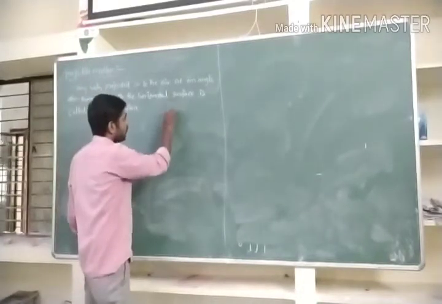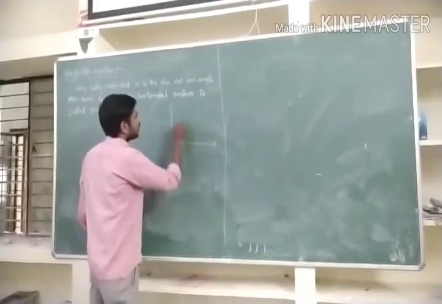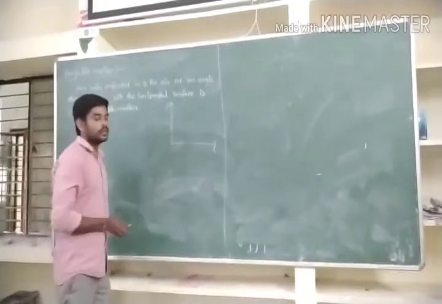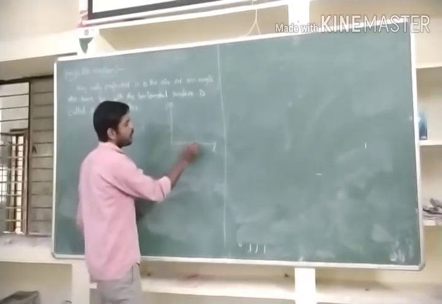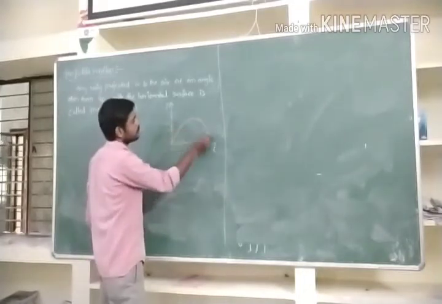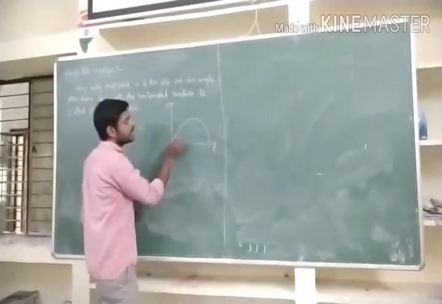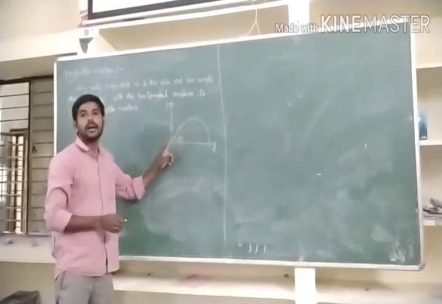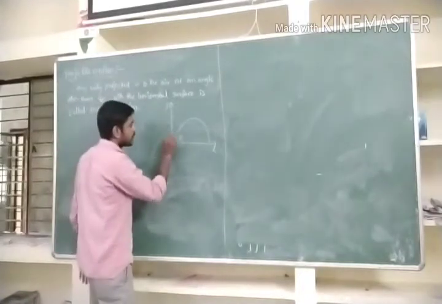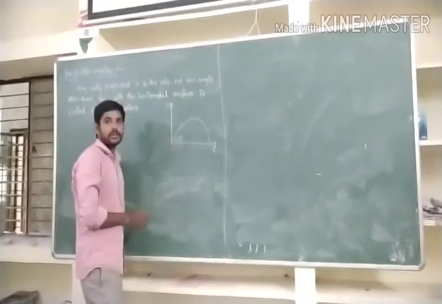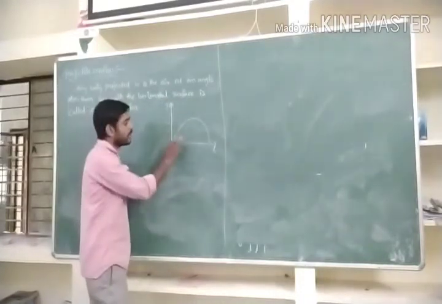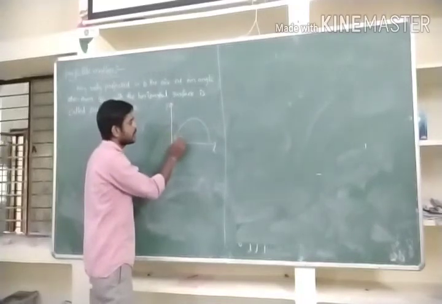Suppose I take the x-axis and y-axis. If any body is thrown from the horizontal surface and moves like this, making a certain angle theta, this must be other than 90 degrees. If it is 90 degrees, the particle is in vertical motion; that is what we call vertical motion. Other than 90 degrees means it makes an angle theta.